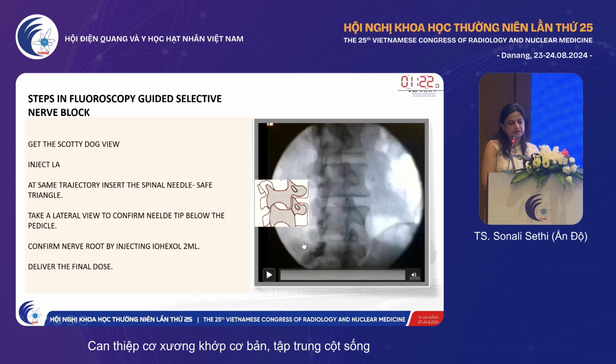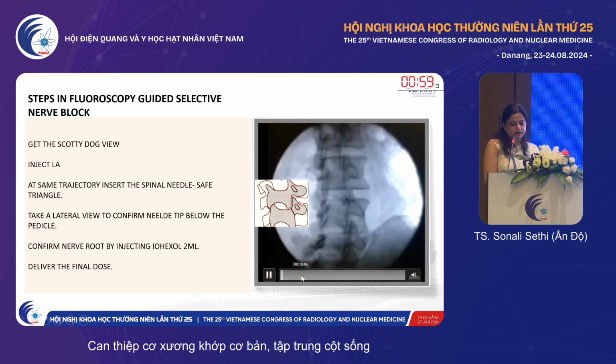Now the steps in a fluoroscopic guided nerve root block. There have been some descriptions of where exactly your needle has to be, such as a superior level or inferior level block. We do not commonly perform it in our institutes, but sometimes we do some cases. So here is one case wherein we've done a selective nerve root block. I'll just try to show you what we do.